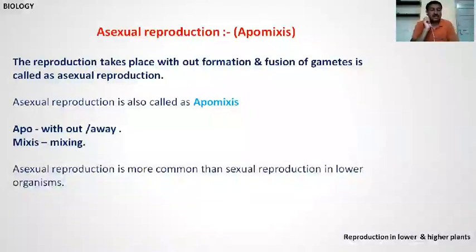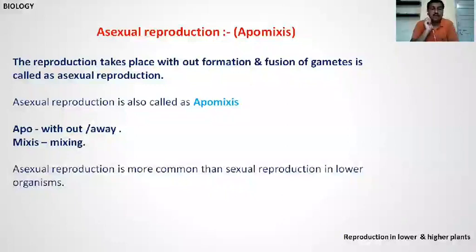There is no formation of gametes and no fusion of gametes; no fertilization takes place. In multiplication, the rate of reproduction is very fast, a rapid process of multiplication. Hence, asexual reproduction is also called apomixis.